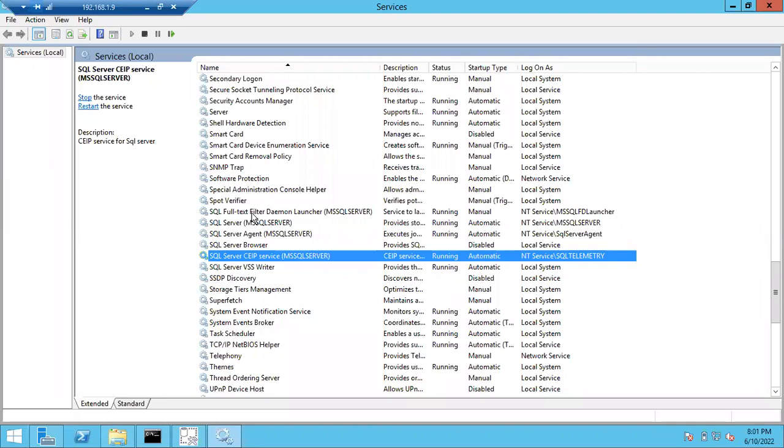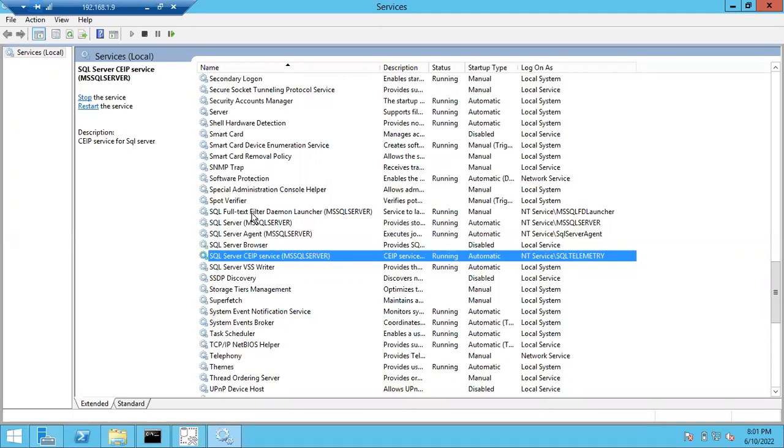How to identify? Say for example, you install 2 instances. The customer is asking, hey, can you please restart the second instance? Imagine the instance name is batch 44. Hey, can you please restart batch 44 SQL server? Then which service are you going to restart?